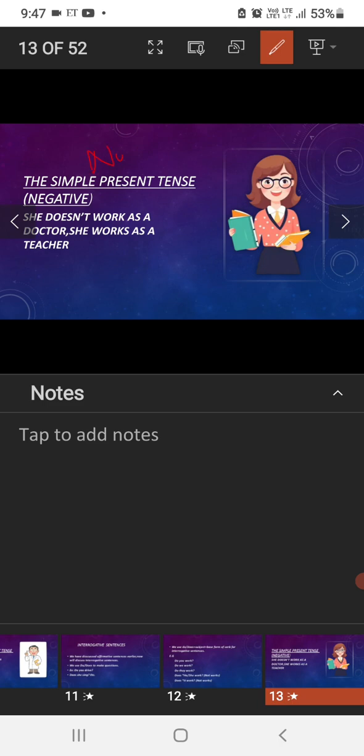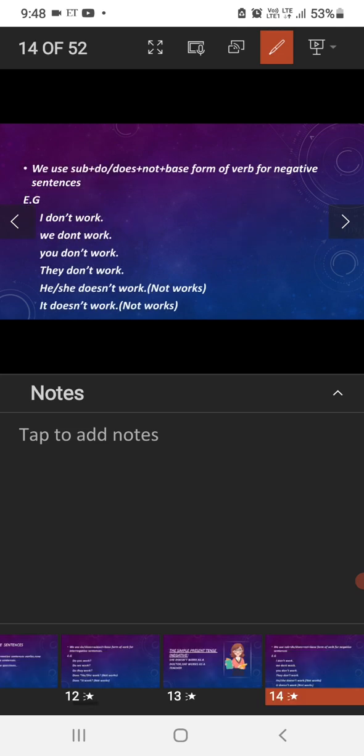Not is the negative word that we should place after the auxiliary verb, so that it will change into a negative sentence. She doesn't work as a doctor, she works as a teacher. As simple as that. I don't work, we don't work, you don't work, they don't work.